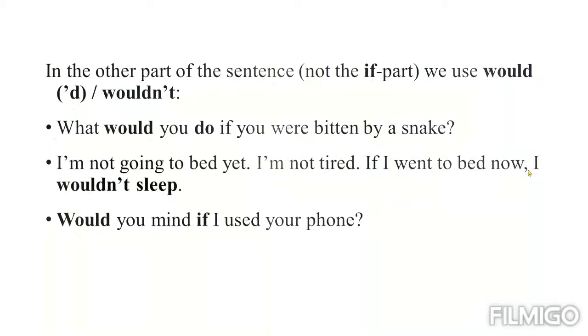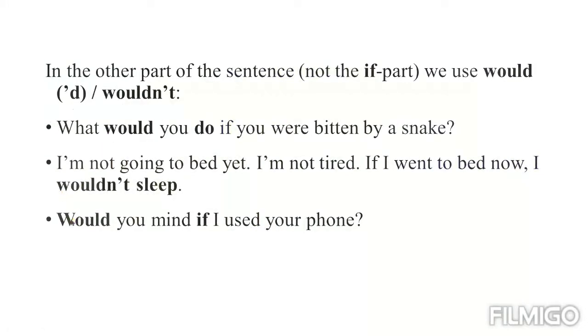The if part starts from the if itself until you reach the comma. Can you find would, could, might, any one of them? No. In the other part, I wouldn't sleep, you can have would. Did you get that point?